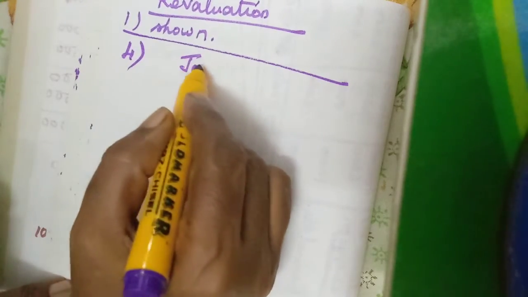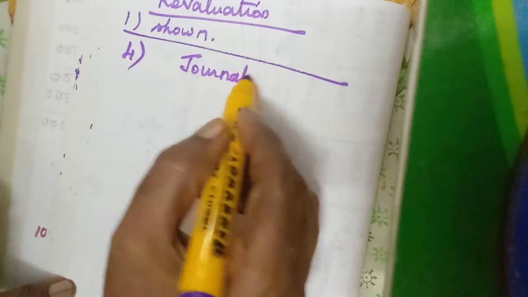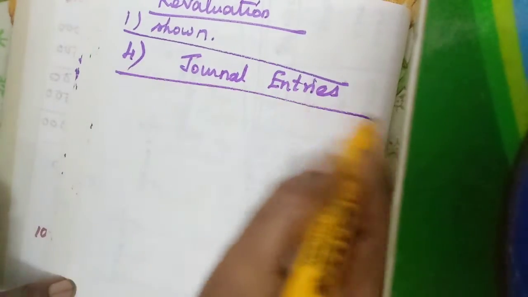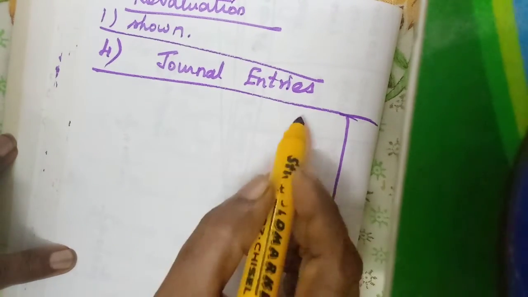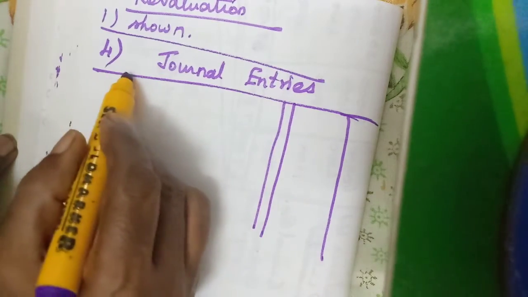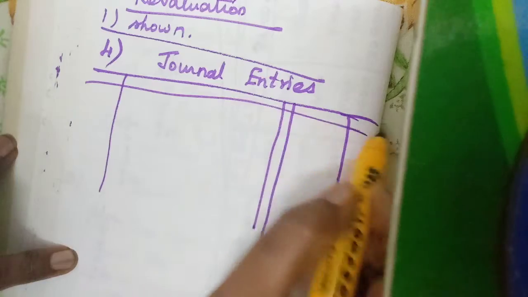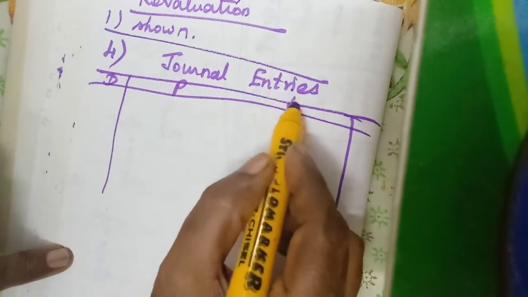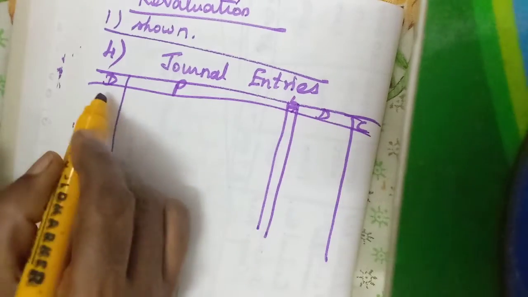First we will prepare the journal entries. First we will write the number 4. We need to prepare the journal entries first. We know the number of columns, isn't it? Debit, credit, LF, then date. Date, particulars, LF, debit, credit.